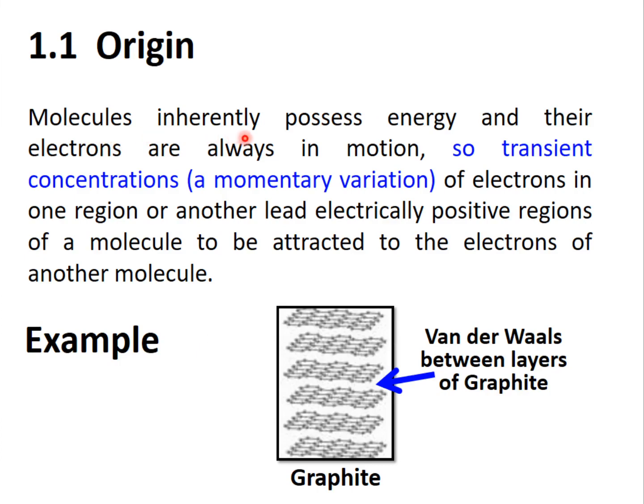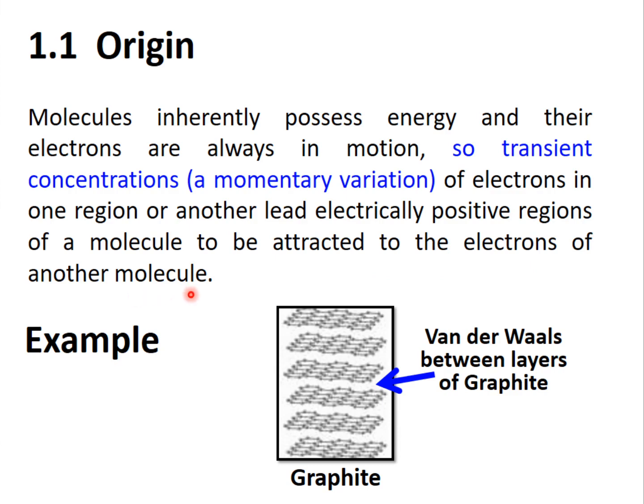Molecules inherently possess energy and their electrons are always in motion. So, transient concentrations, also known as momentary variation of electrons in one region or another, lead electrically positive regions of a molecule to be attracted to the electrons of another molecule.